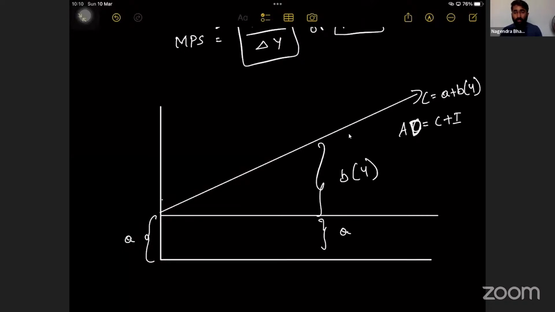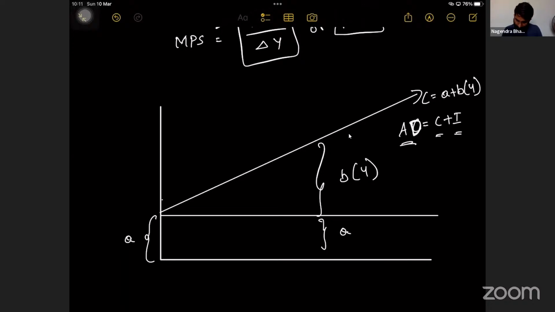Consumption is equal to A plus BY. Aggregate demand is equal to C plus I. Okay. Why? Because your aggregate demand is equal to consumption plus investment. Both are there, no? Your consumption plus investment, aggregate demand.